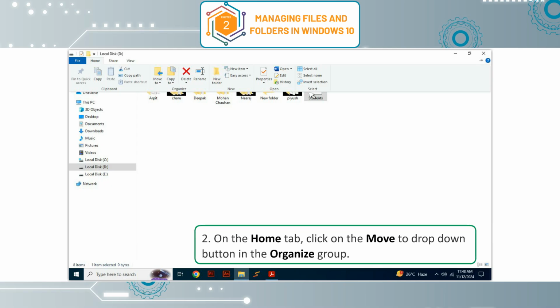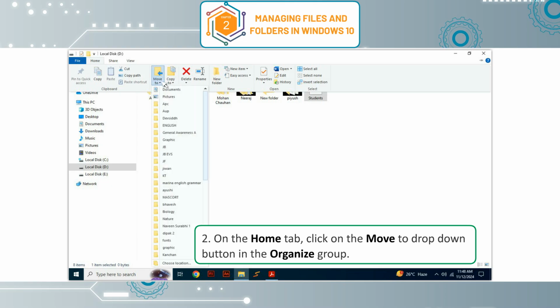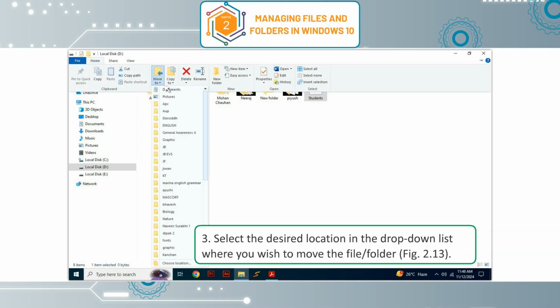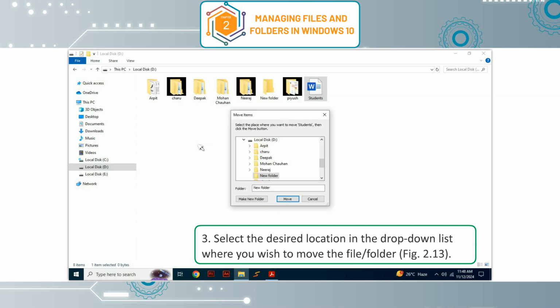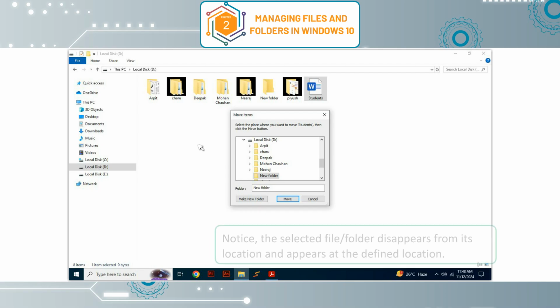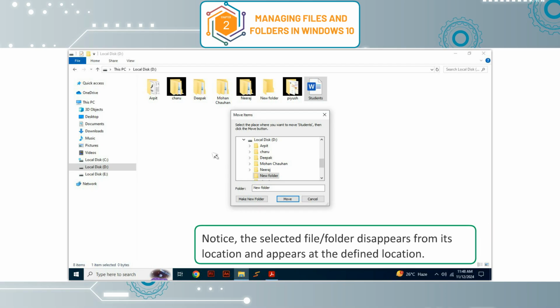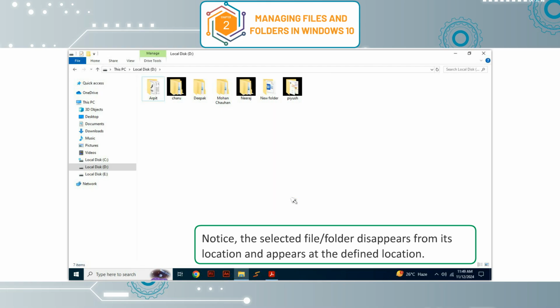2. On the Home tab, click on the Move to drop-down button in the Organize group. 3. Select the desired location in the drop-down list where you wish to move the file or folder, figure 2.13. Notice the selected file or folder disappears from its location and appears at the defined location.